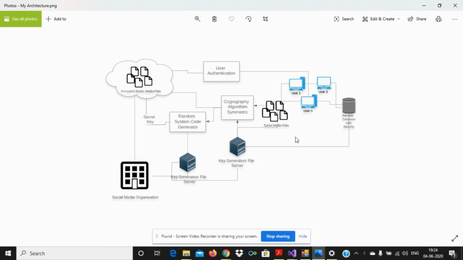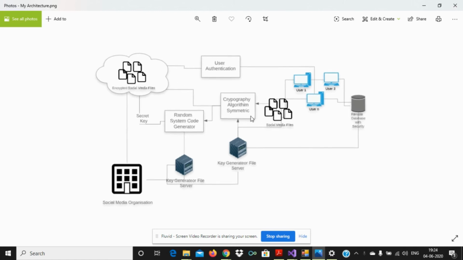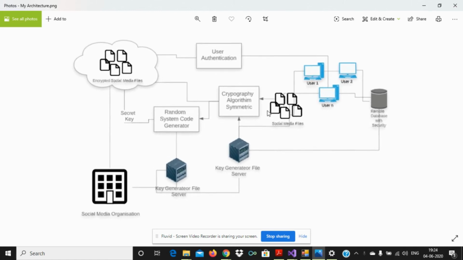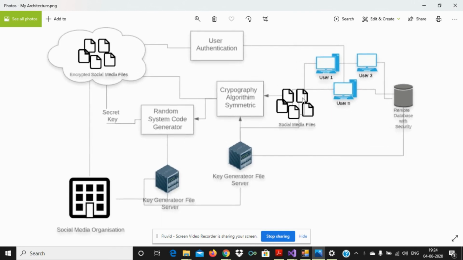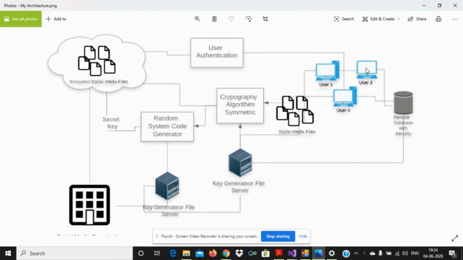What we have done right now can be summarized with the help of a diagram. This is our drawn diagram. First, this bunch of users are called social media users, who use social media in day-to-day life. They have a remote backup, so that if there is any loss of files, they can retrieve it.